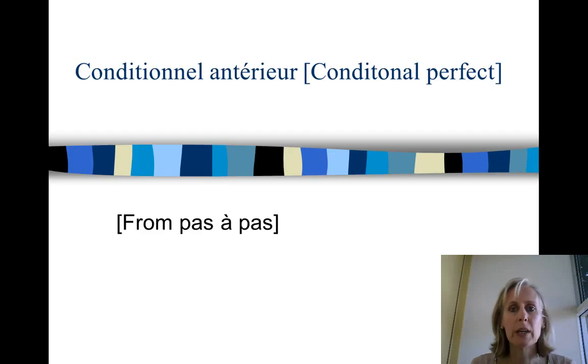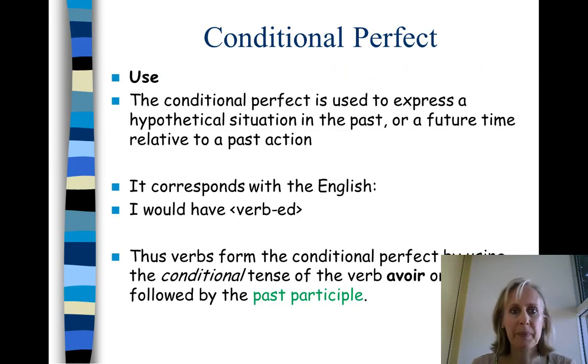Le conditionnel antérieur, the conditional perfect. So the conditional perfect is used to express a hypothetical situation in the past or a future time relative to a past action, and I'll explain what that means. It corresponds with the English "I would have verbed." Just as the conditional is "I would verb," the conditional perfect is "I would have verbed."